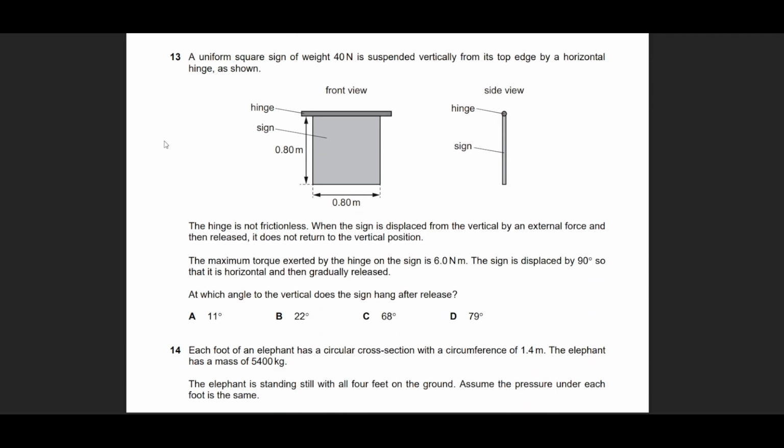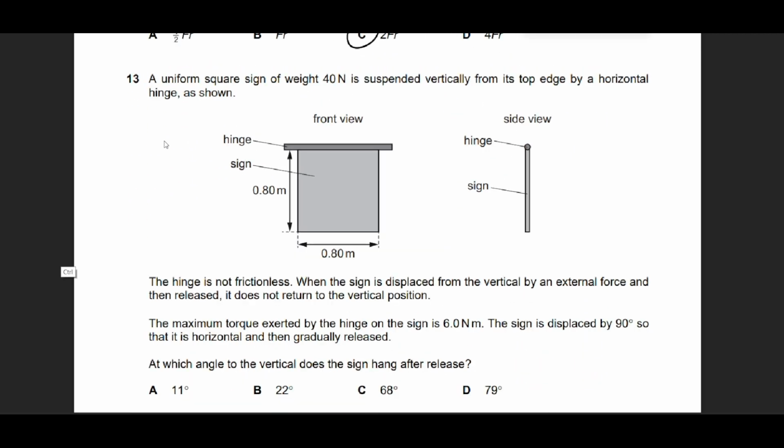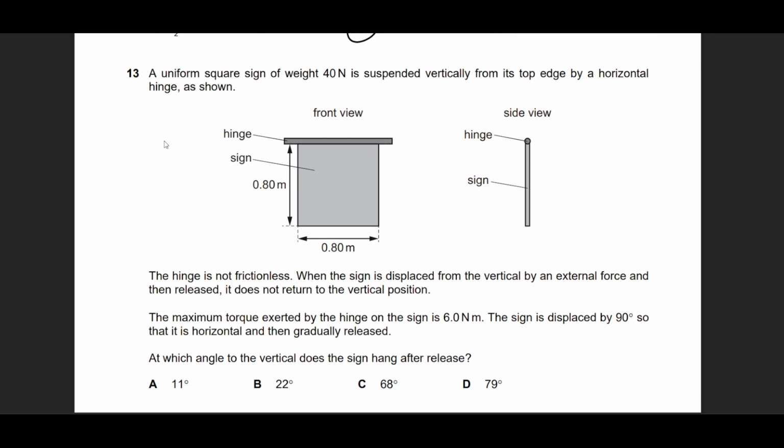Question number 13. This takes a bit of a while, but we're going to try to solve this. He says that if this is the front view, and you view this from the side, this can actually swing this way and this way. Similarly, it can come forward and go backward. So this is a sign on the outside of the screen. If it wanted to swing, it would have swung like this, moving forward. And if we wanted to go back, it would have swung backwards.